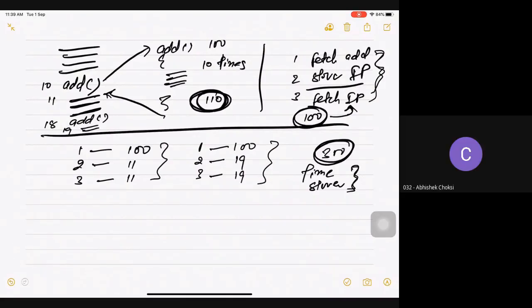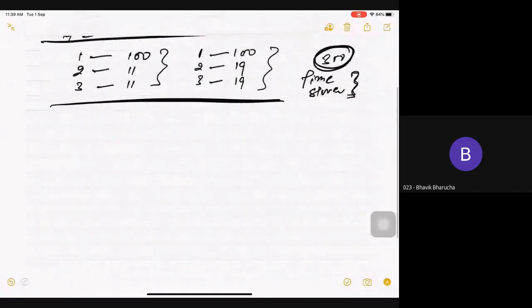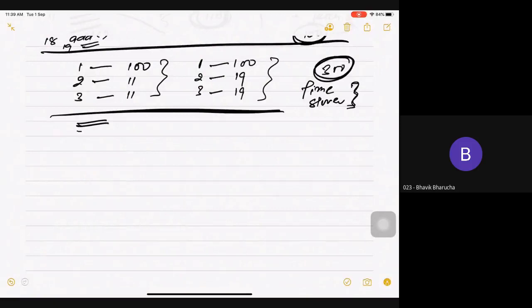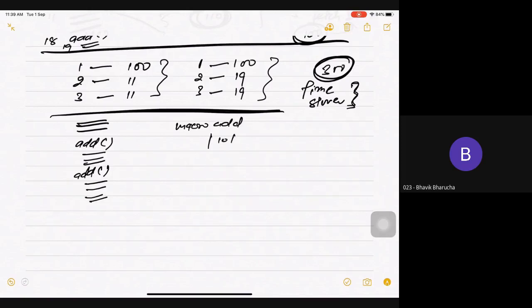Okay, now instead of this, what your macro does: if the same program is there, add is here, next line is there, add is here, next line is there. I have defined a macro add and it contains 10 lines.